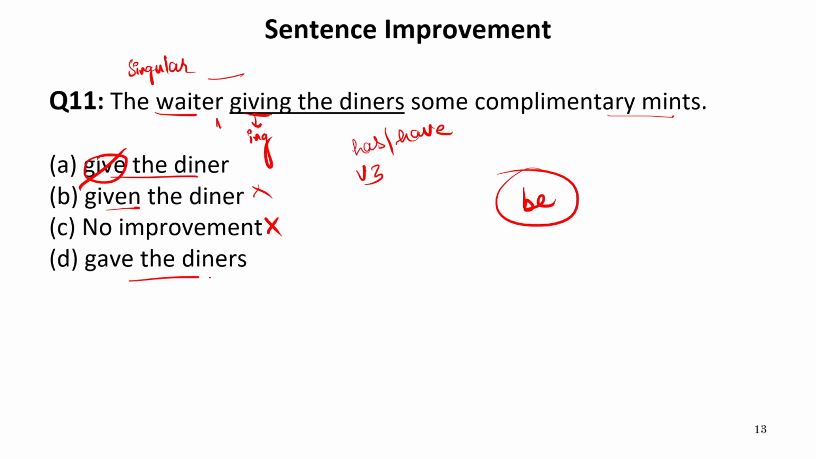Now let us see the last option, that is gave the diners. Now gave is past indefinite tense, the verb second form. So if I write the waiter gave the diners some complimentary mints, this is absolutely correct. So our answer is D.